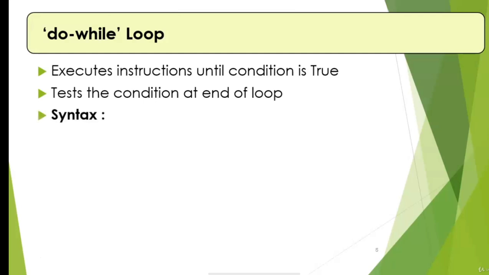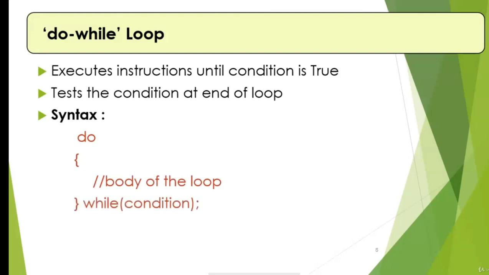Syntax for do while loop is as follows. Do is the keyword, opening curly brace, mention the code of the loop inside these curly braces, and there is the end of the curly brace, while in the bracket condition. Make sure that you are giving a semicolon at the end of this while statement.